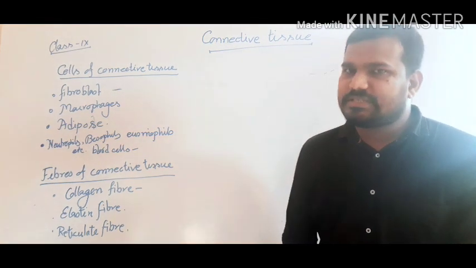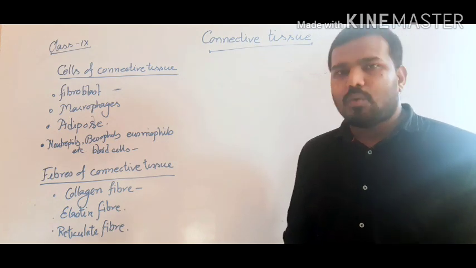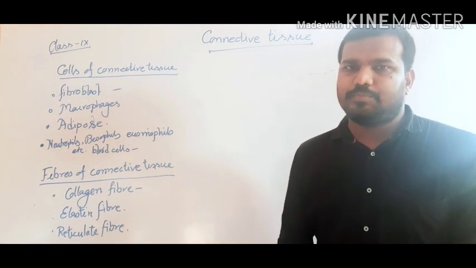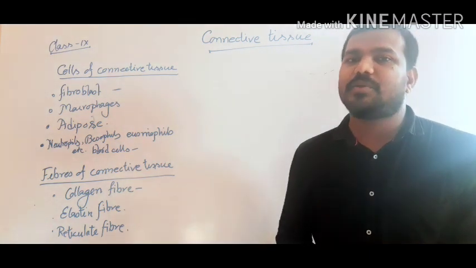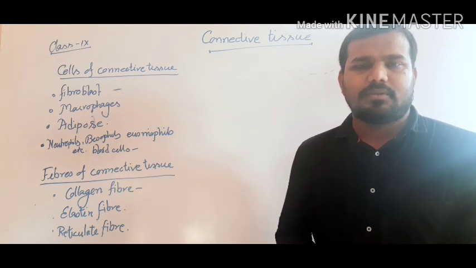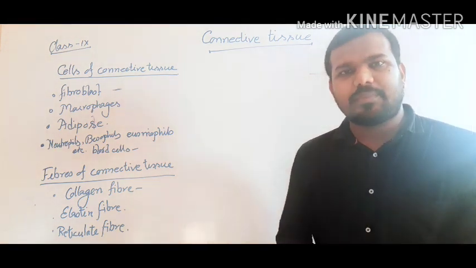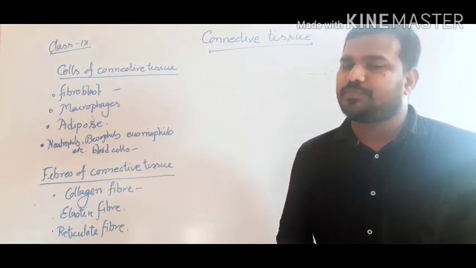Today I am going to discuss the connective tissue of standard 9. We know about the connective tissue. Connective tissues are those tissues which can create a connection between two organs or body parts. That is known as a connective tissue. Even we know that blood is a type of connective tissue.